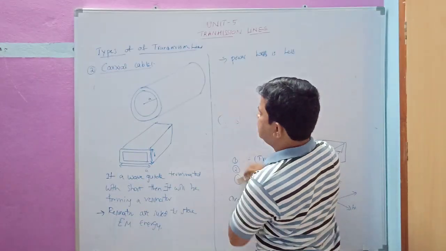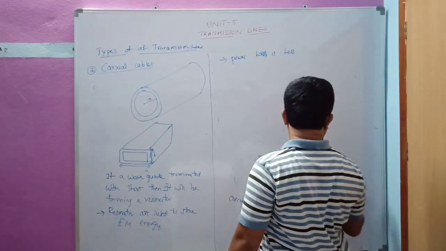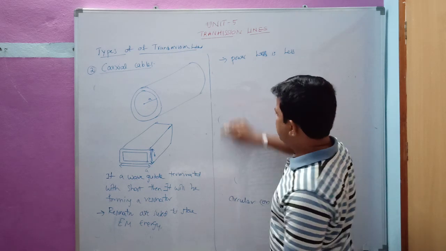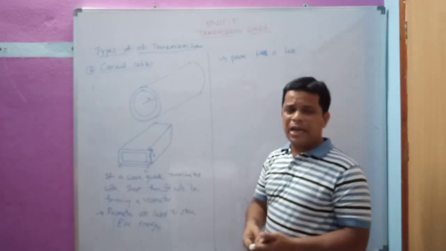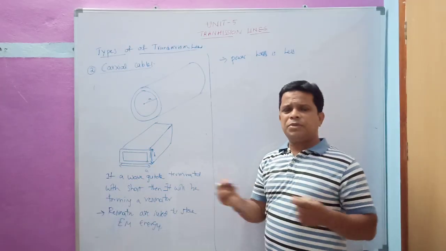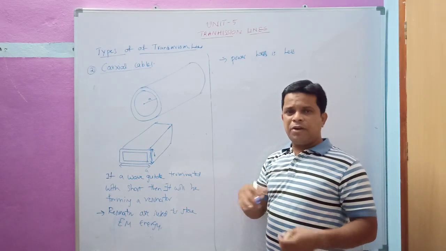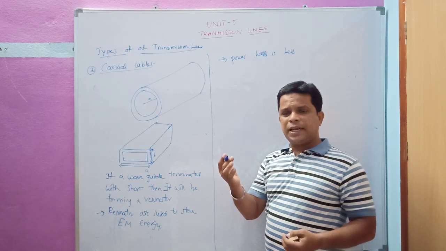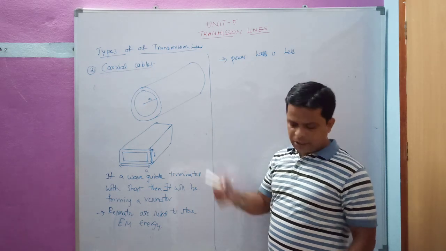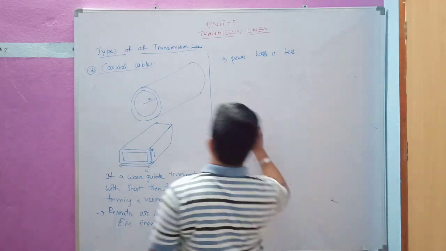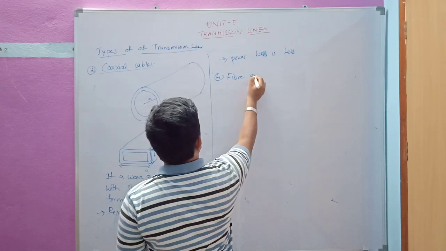Now we will go to the next type of transmission line, that is fiber optics. What is fiber optics? We are not going to cover this topic in detail. I am just giving a brief idea of how many types of transmission lines we have and what the differences are between them, so that when selecting a transmission line to transmit high power or low power, we know which type to use. That's why we are covering fiber optics here, even though it is not strictly required.